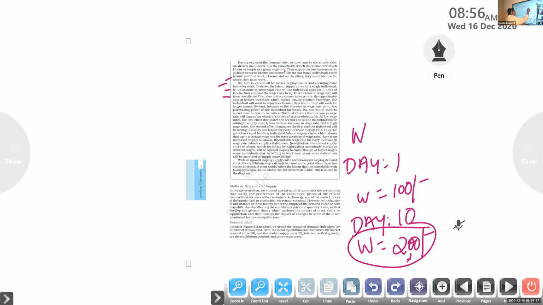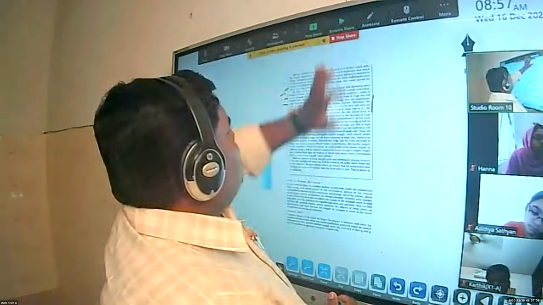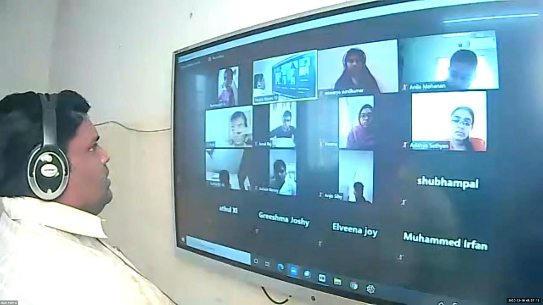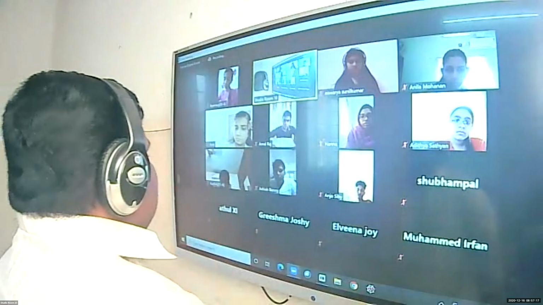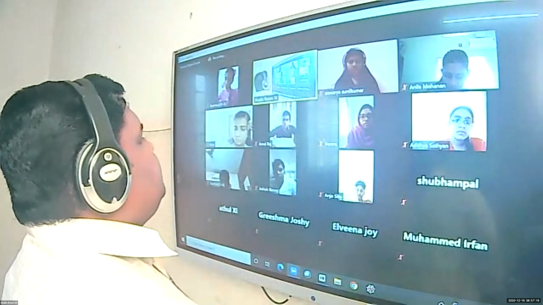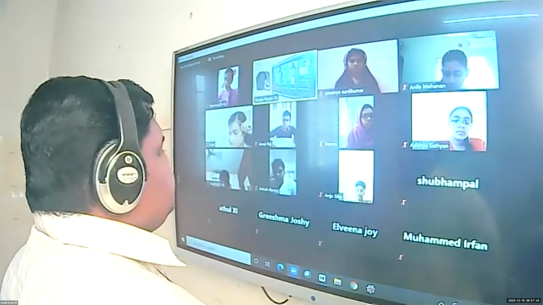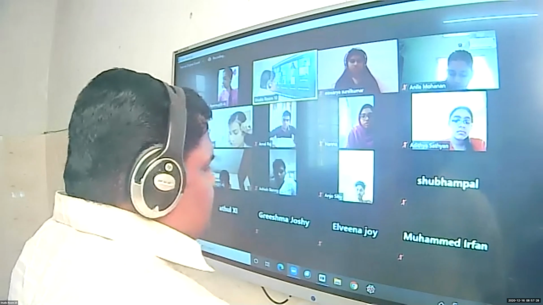So this increase in wage rate will have two effects. Always remember there are two effects of an increasing wage rate. What are they? Can you tell me? We already discussed that in the class. I asked these two questions to Mr. Karthik. What are the two effects of increasing wage rate? Tell me, anybody, just use your common sense and speak.